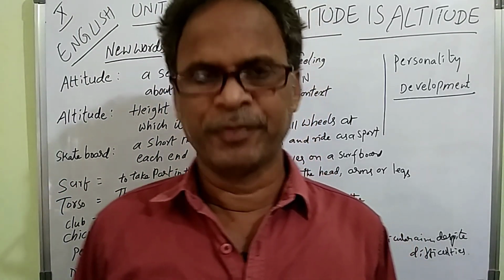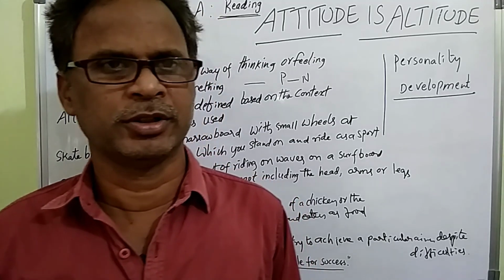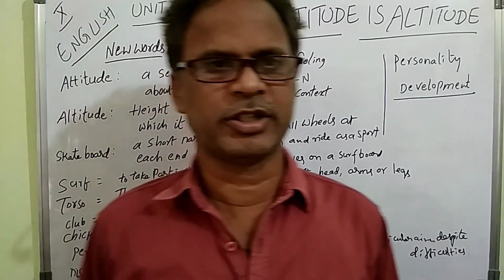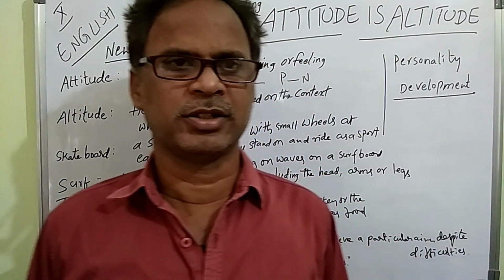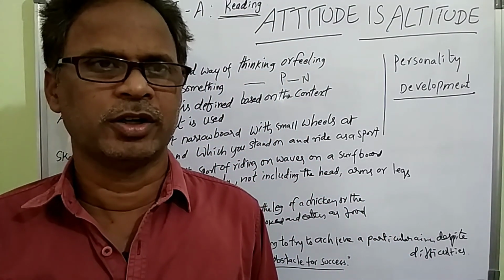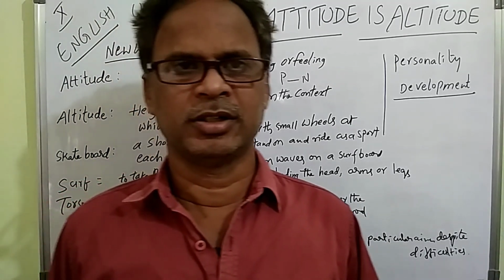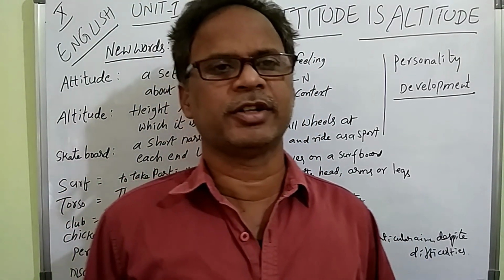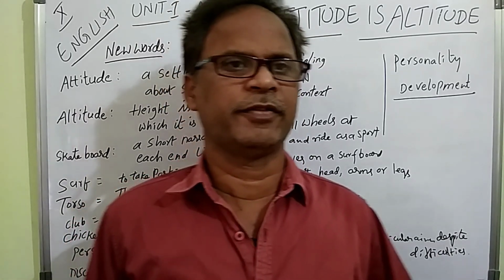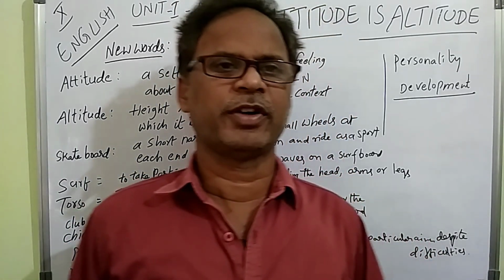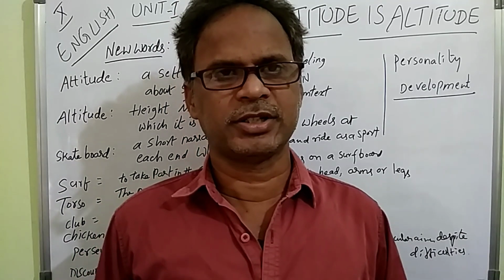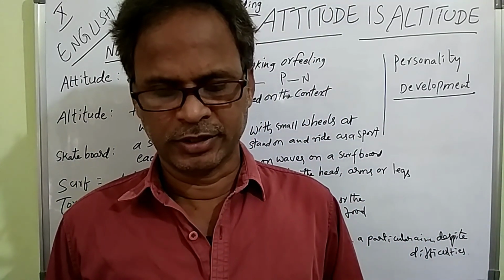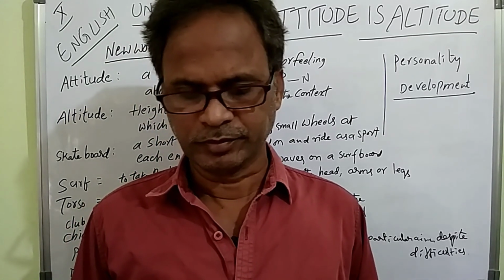Attitude is Altitude. It is a biography of Nick Vujicic, a person who has no arms and legs. That kind of person is not there in the world, and some information about his life is given to you. So let us see that. All of you open the book and see the first page.